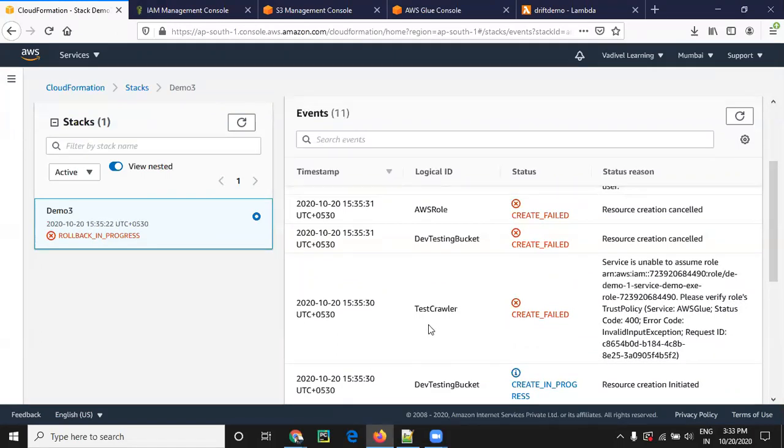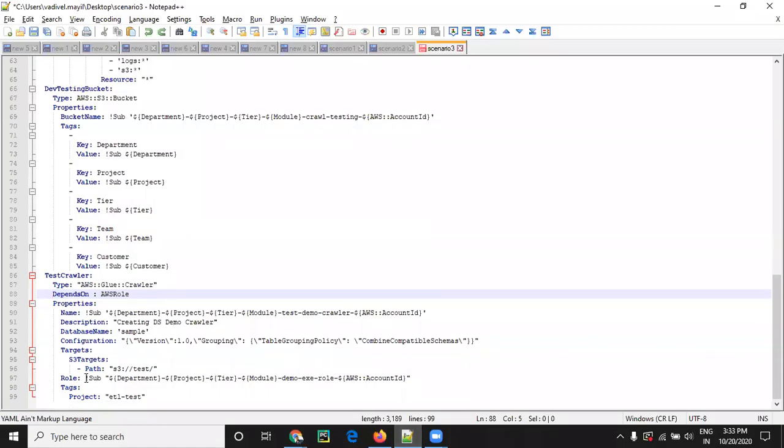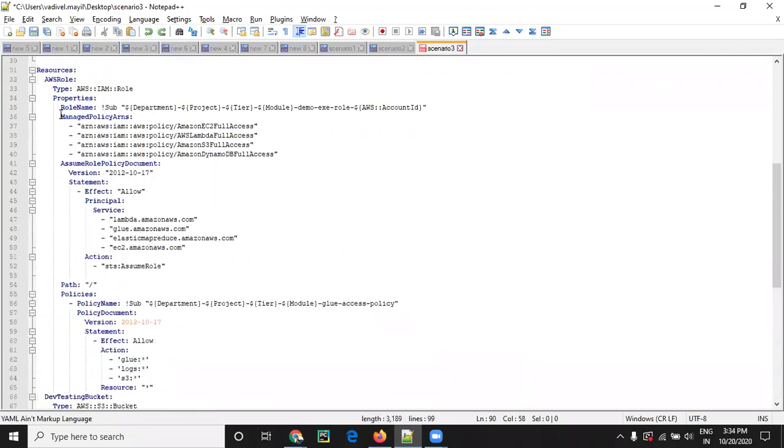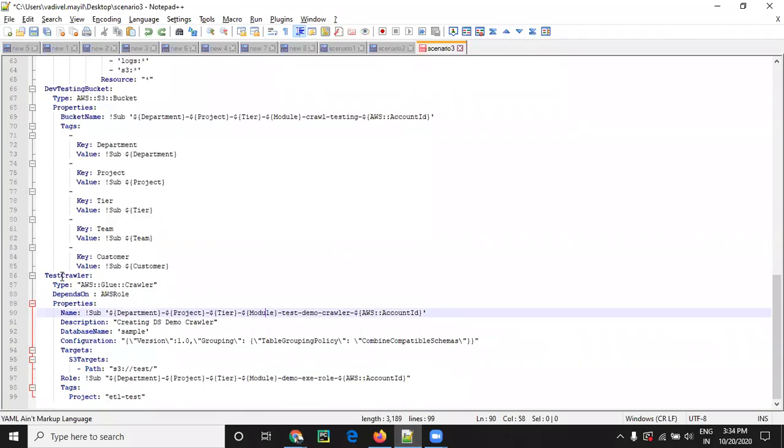So what happened here? The crawler is trying to be created, but while creating the crawler, it expects the role name as well. But the role name is not available yet. So what shall we do? We have to create the role initially. Then we will create the crawler second. First we will create the crawler role, then we will create the crawlers. So that is why we are using the depends on condition.